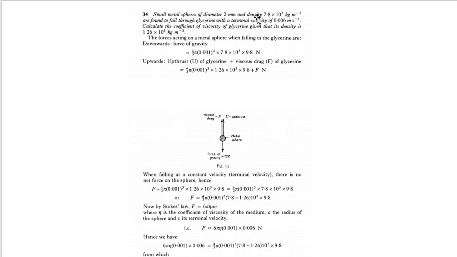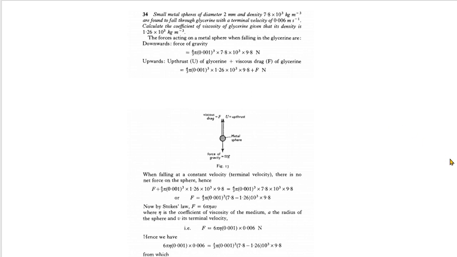So in this problem, the diameter is given, and the density of the material, the metal sphere, is given. The weight of the body is equal to 4 by 3 pi r cube into 7.8, this is the density of the material, into 10 to the power 3 into 9.8. This is the force of gravity.